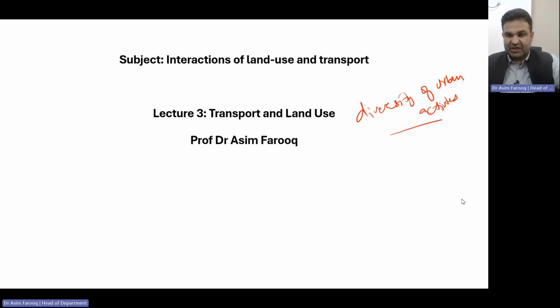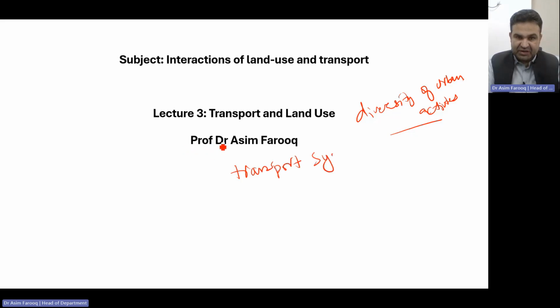system, which is a bit more complicated and also involves several factors such as the transport system, because in land use we will try to understand how transportation generates more and more demand, which is spatial interaction, and what is the relation of the land use.